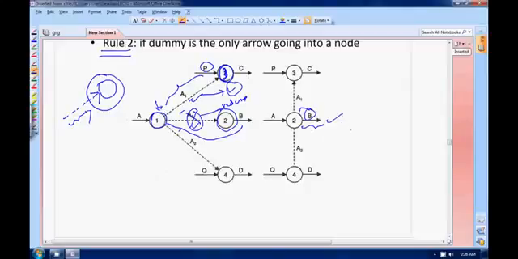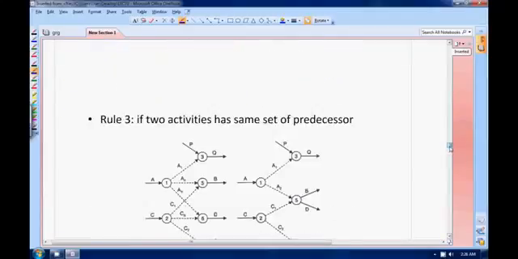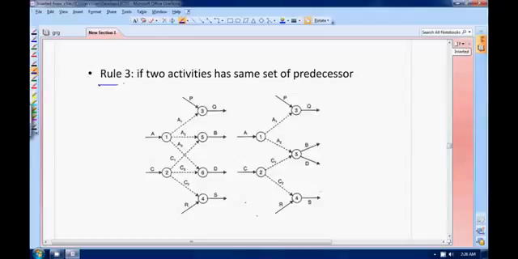Is it okay? Very similar. Instead of coming out, now it is going in. Earlier it was like this, so you can remove this redundant dummy. Now it is like this, so you can remove your redundant dummy. These are the 2 simple rules. Moving to the next rules. The next 2 rules are also a pair.